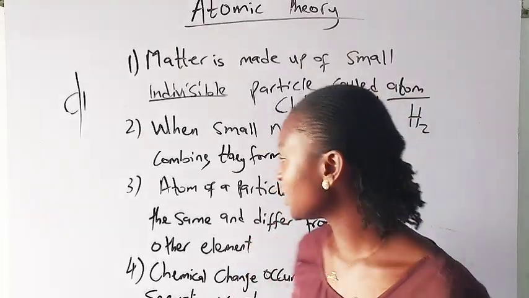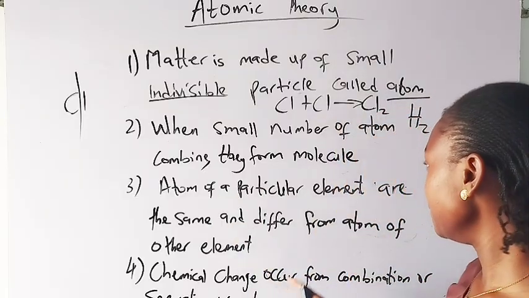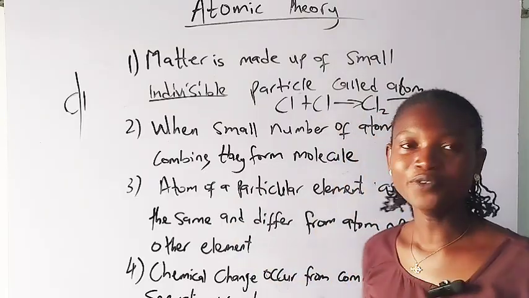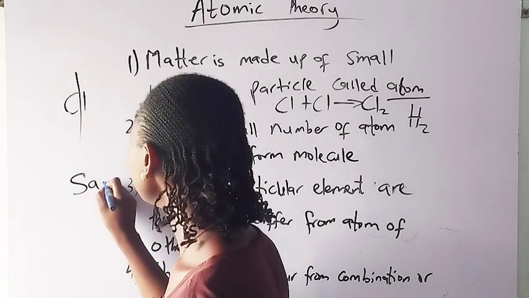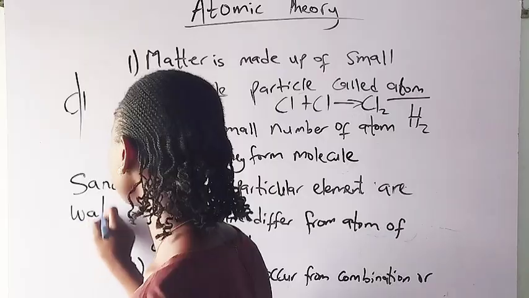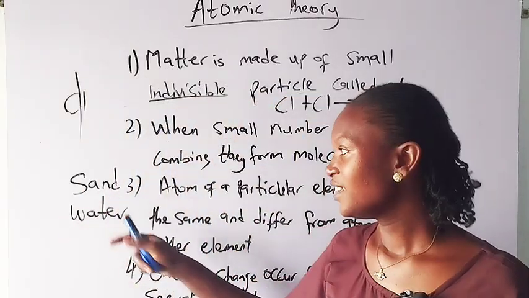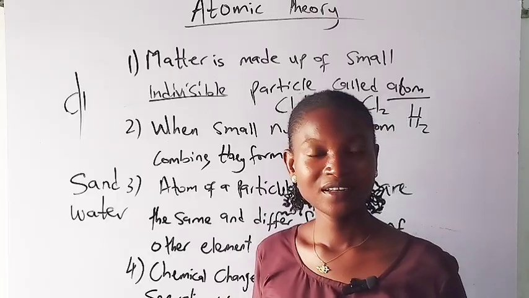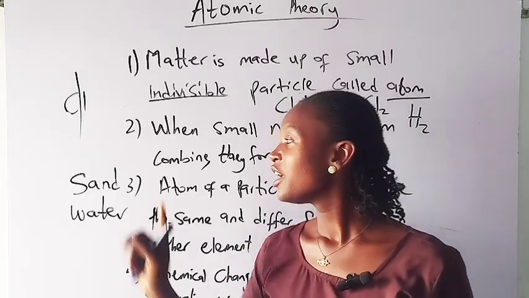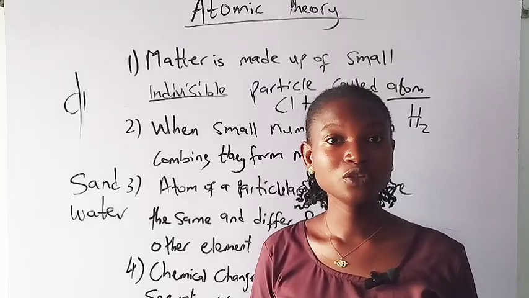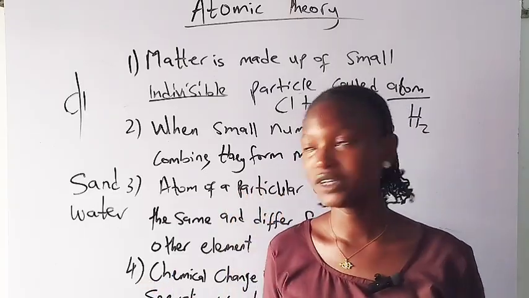Now, let's move on. Another one is that atoms of a particular element are the same and differ from atoms of other elements. So, for example, you have sand and also you have water. The way sand appears is different from the way water appears, right? Even a toddler can differentiate the two. Sand is mostly solid. I'm not talking about the state right now, I'm just trying to explain.